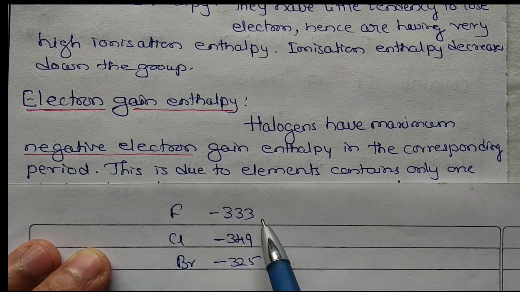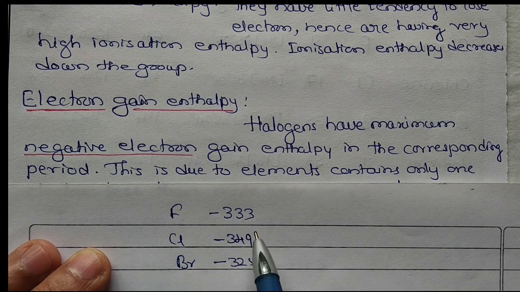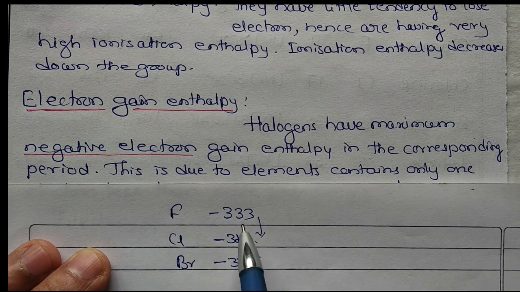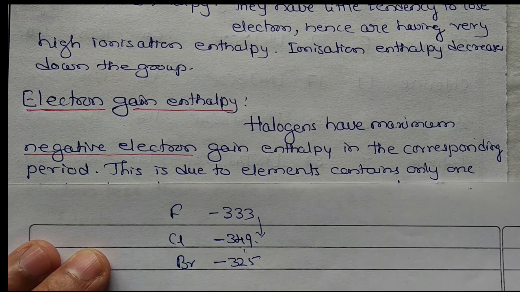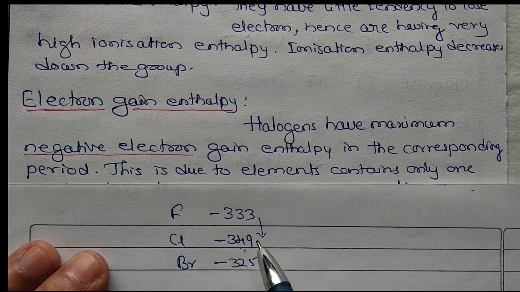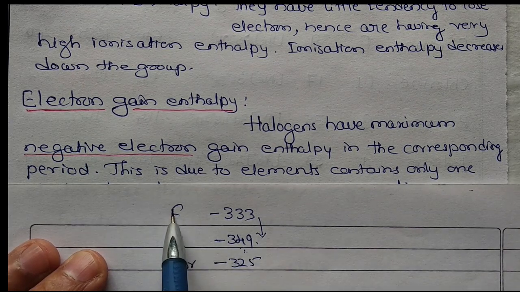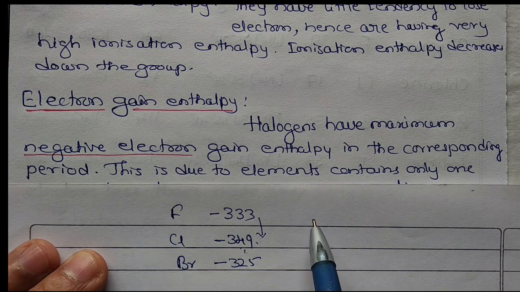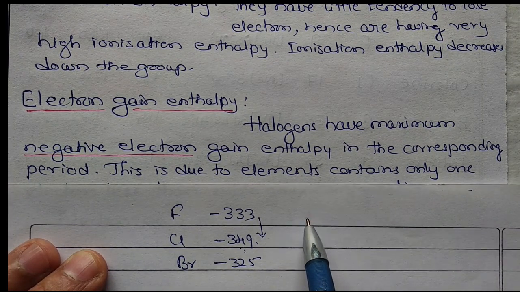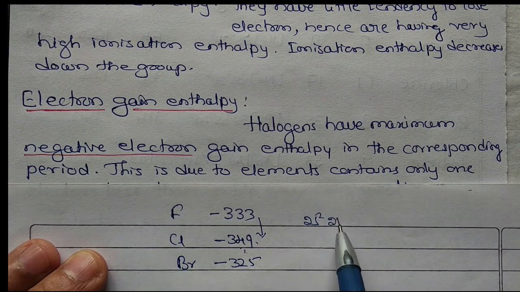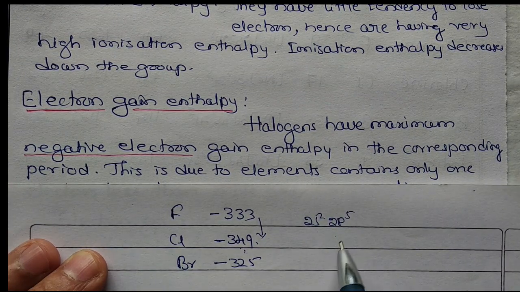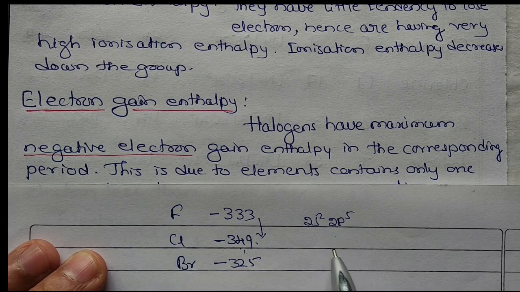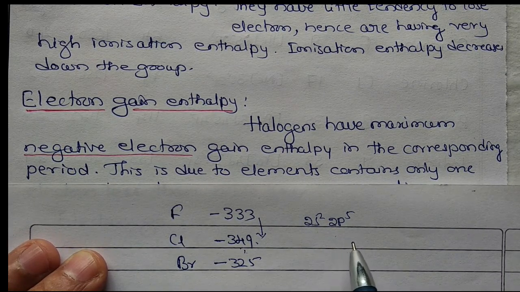Okay. So it decreases, the value decreases, we have mentioned. But here, from here to here, the number is increased: 333, then 349. Next it decreases, so it is 325, then 296, like that. The reason for this is that fluorine has a smaller size, and its electronic configuration is 2s2 2p5. So the 2p orbital electrons are very close to the nucleus, and the repulsion will be more.